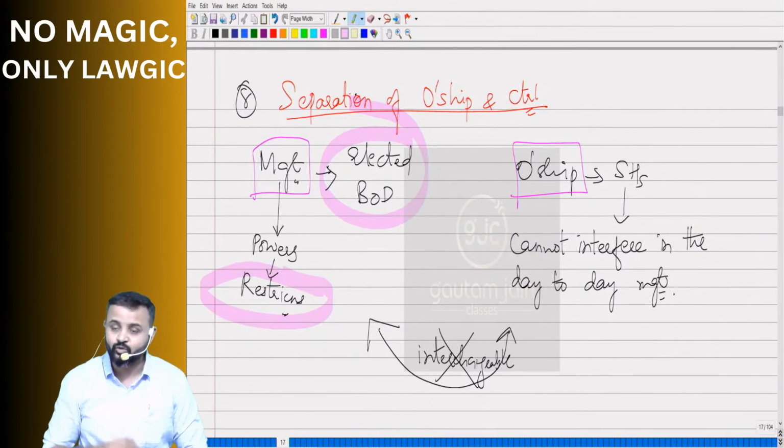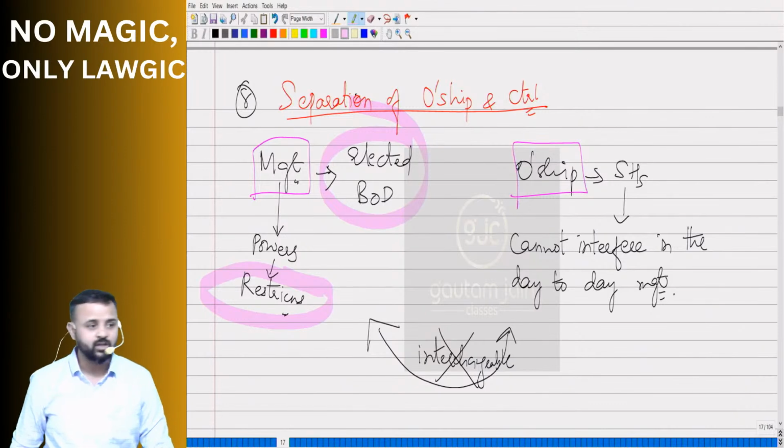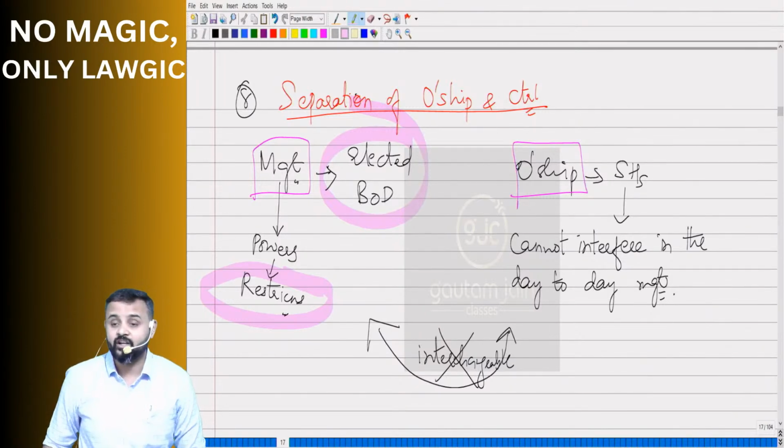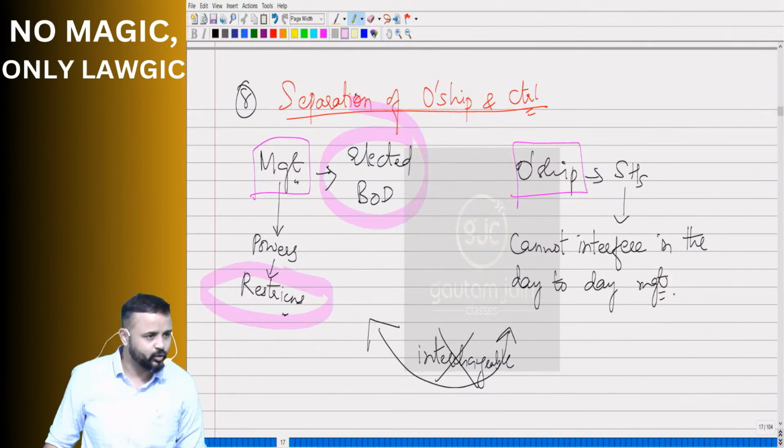Okay, election will take place. Who will have the right to vote? Shareholder, that is the member who will have the right to cast his vote and then decide upon who can be the director of this company. Clear? All of you followed?